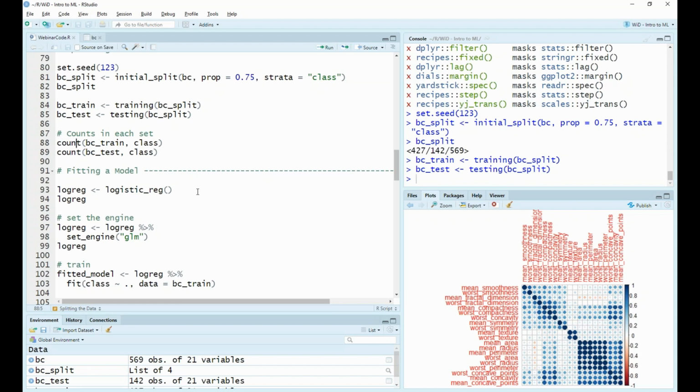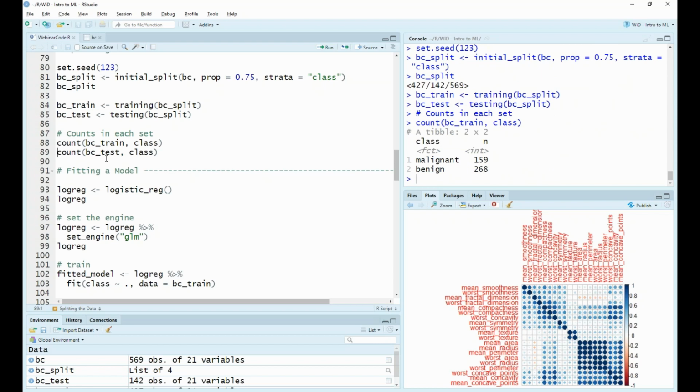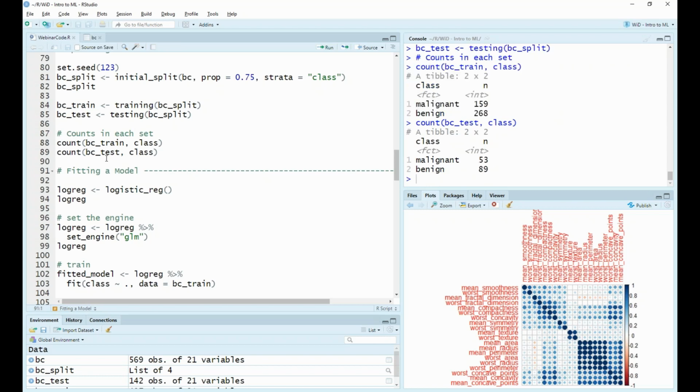So let's run these, and now we have our two data sets in our variables BC train and BC test. Let's check that the ratios between these two sets are equivalent. We can do that by just performing a count. And we can see here that in our training data set, we have 159 cases of malignant, 268 of benign. And in our test data set, we have 53 malignant and 89 benign. If you quickly do the math in your head, these are roughly equivalent.